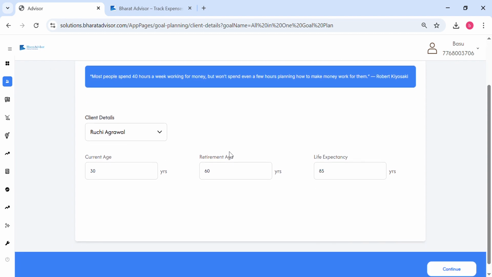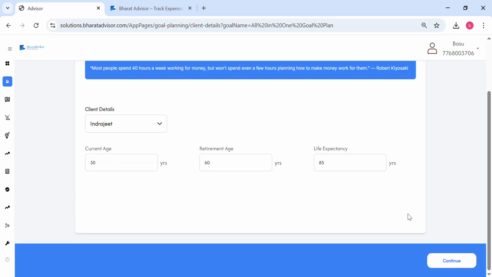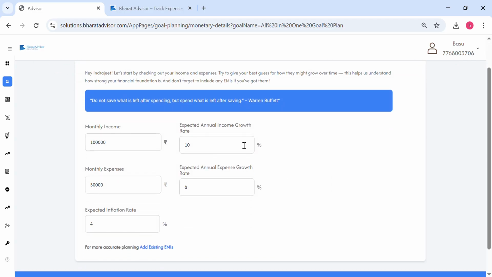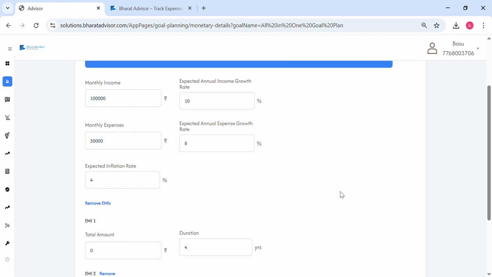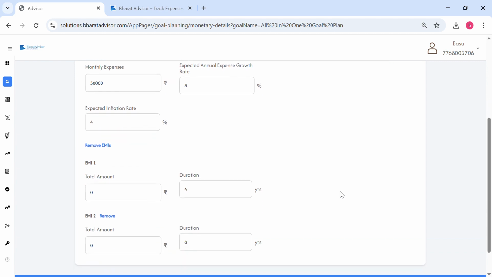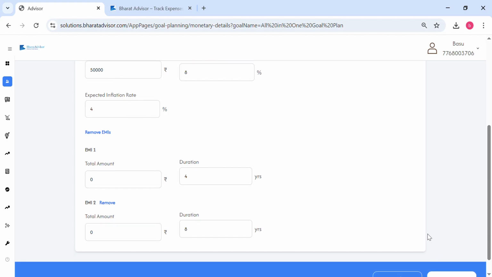This is where you select the client name, and then you can ask for their income and expenses. I'll go a little faster. You can capture what kind of income growth rate and expense growth rate they have, the inflation and all. You can even consider EMIs. The objective is to forecast the cash flow for your client, so that we understand what kind of money that person will be getting over the period of their lifetime, and accordingly plan for the goals. It's a comprehensive way of doing it. We consider all kinds of forecasts, not a simple calculator. It's a very comprehensive tool for that matter.